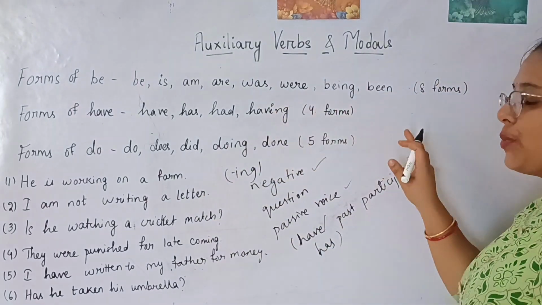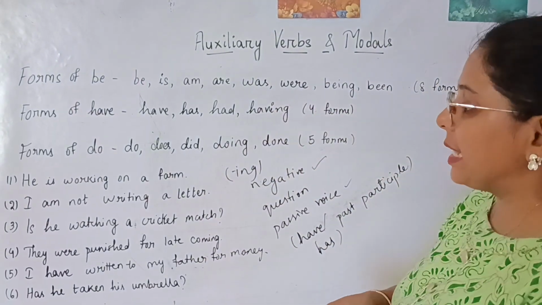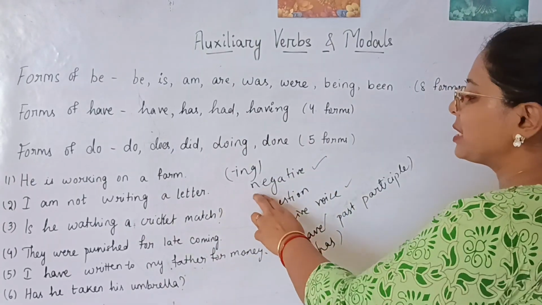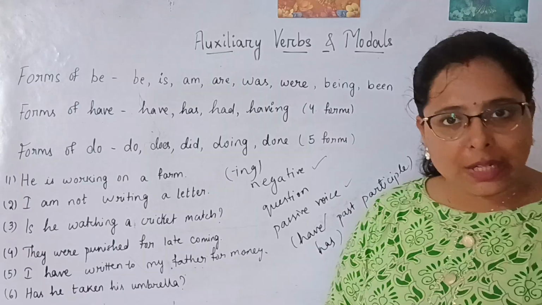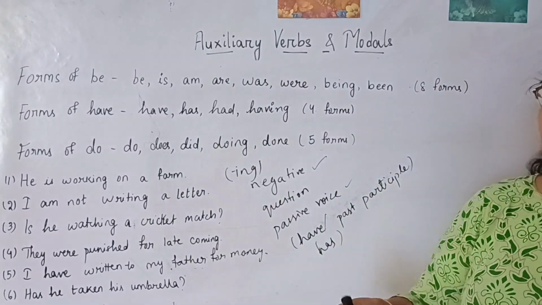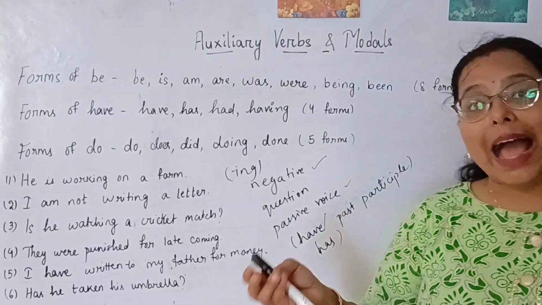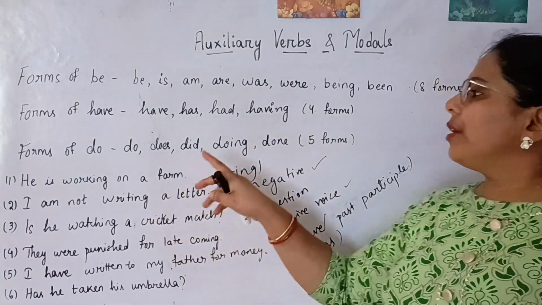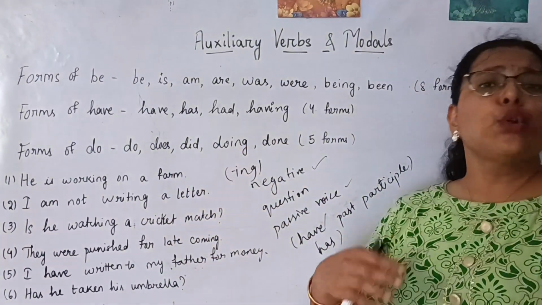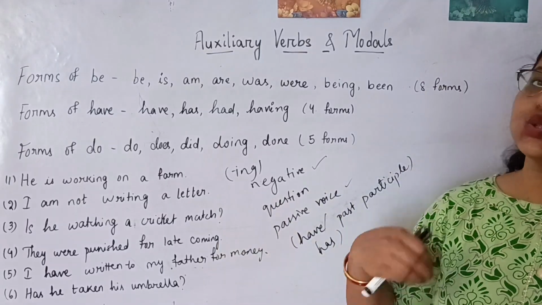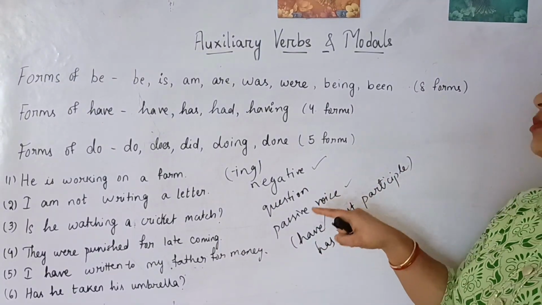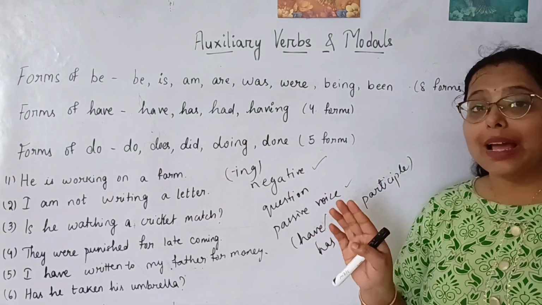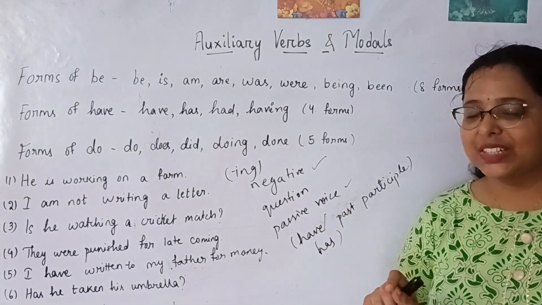So these are the different forms of the primary auxiliary verbs, and these are the examples in which you can form different sentences, maybe a negative sentence, maybe a question. You can represent a passive voice. You can make a sentence starting with the have forms also, like have you ever visited Delhi, or has he taken his umbrella? No, he has not taken his umbrella. So in this way we use all these forms of the auxiliary verbs. Are you getting my point? Are you clear with the use of the primary auxiliary verbs? Good. We'll move to the next.